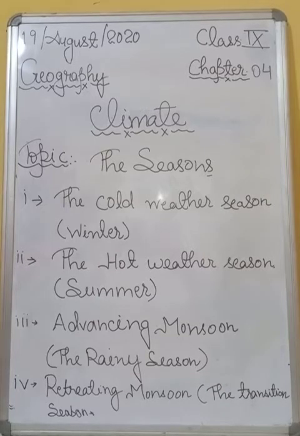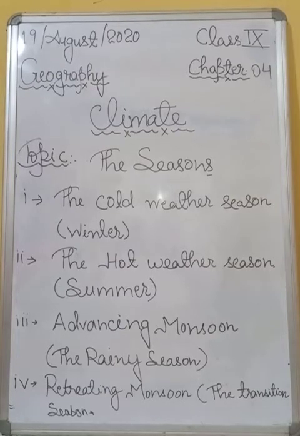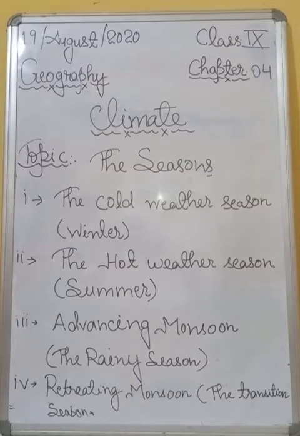For instance, the average temperature of Chennai on the eastern coast is between 24 to 25 degrees Celsius. I'm talking about the winter season, okay? While in the northern plains, it ranges between 10 to 15 degrees centigrade, okay?